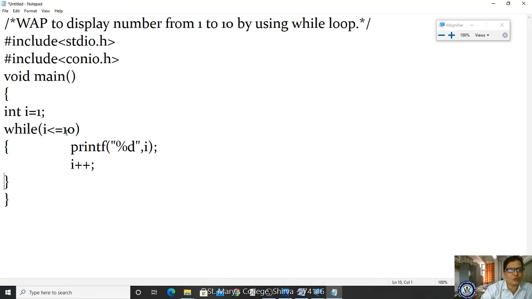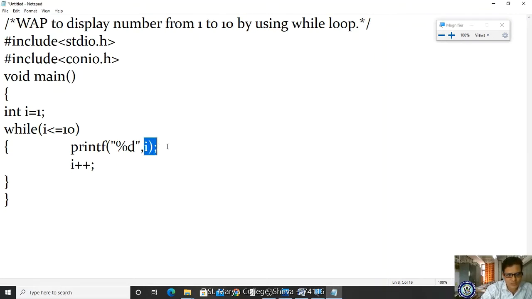2 less than or equal to 10, condition true. Once again we are displaying the i value. What is the i value? 2. After 2, once again I am incrementing. Now what is the new value of i? 3. After increment, the control comes to the while. 3 less than or equal to 10, condition true. Now I am displaying 3. Once again I am incrementing i plus plus, 4. 4 less than or equal to 10, true, and I display the i value. Okay, now 5, 6, 7, 8, 9 and 10.